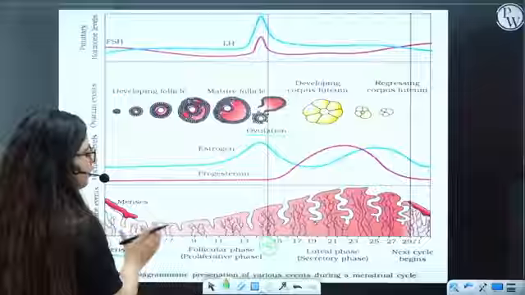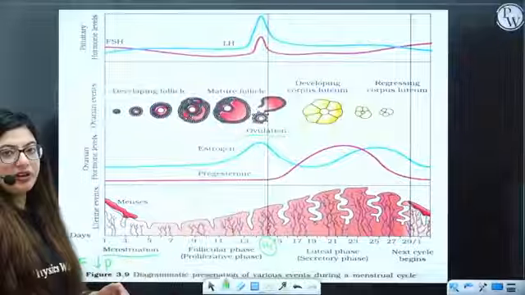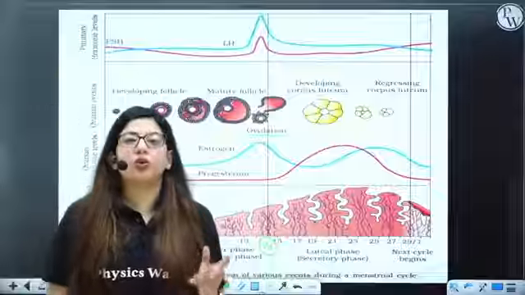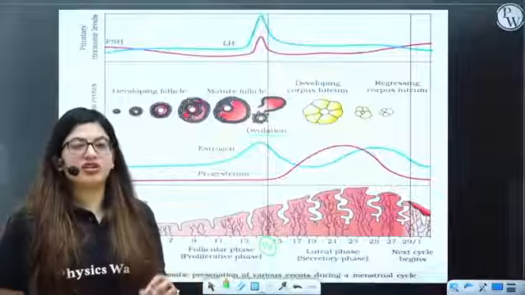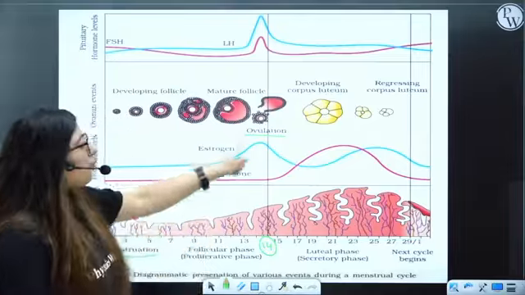There is proliferation of uterine epithelium also. So that's why this phase is known as proliferative phase. Proliferative means growth. That means multiplication, dividing. Something is going up. All right. So on 14th day, the ovulation has taken place.